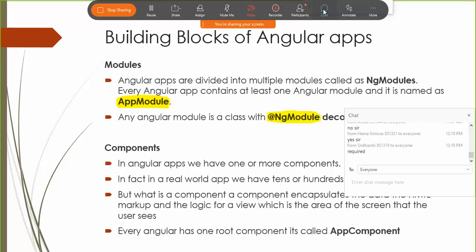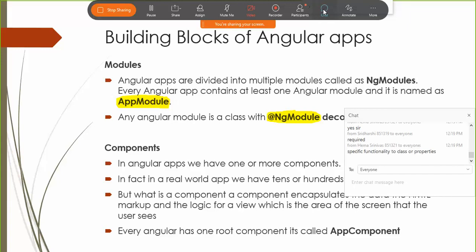Why C sharp? We are studying Angular. Why Syed? Why are you bringing C sharp here? Ah, that's an example of an attribute. What are attributes?